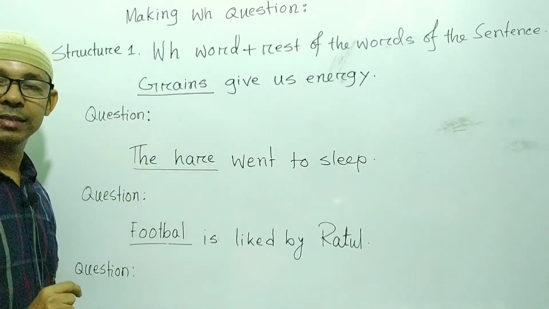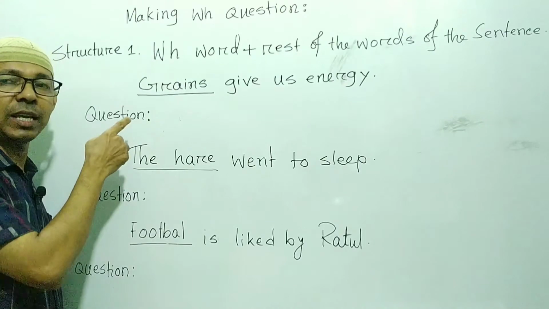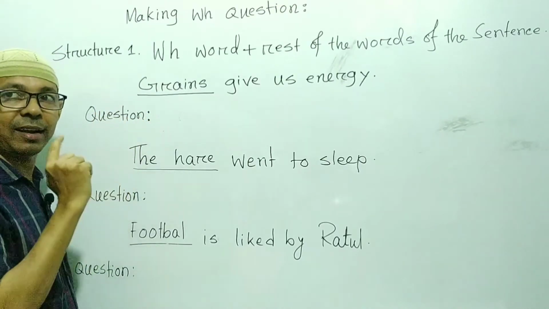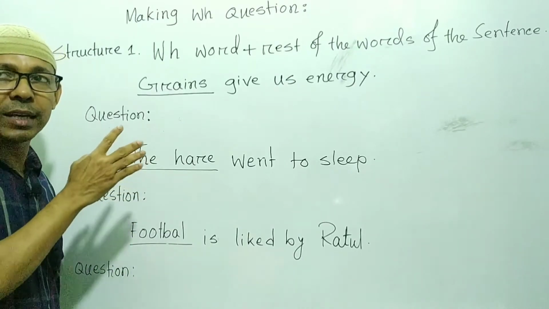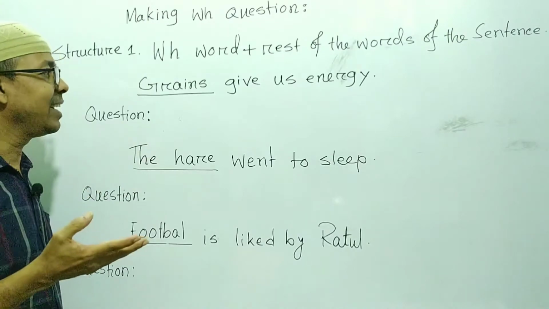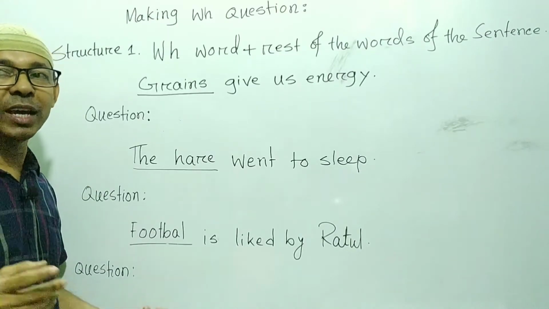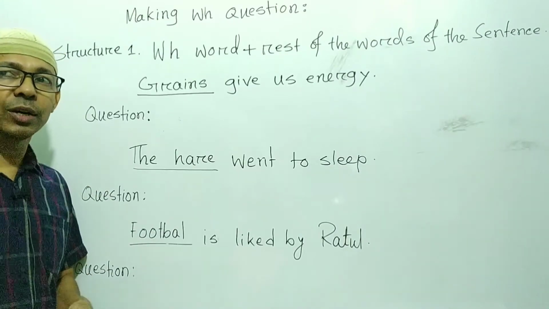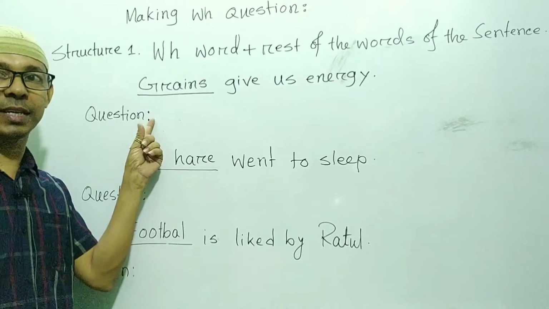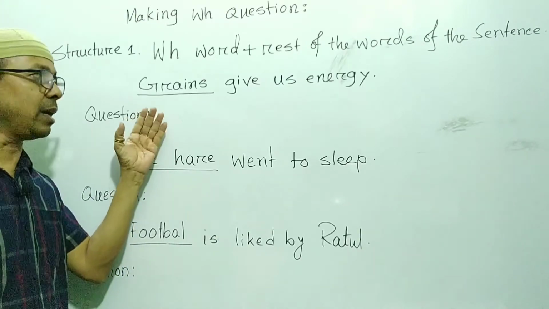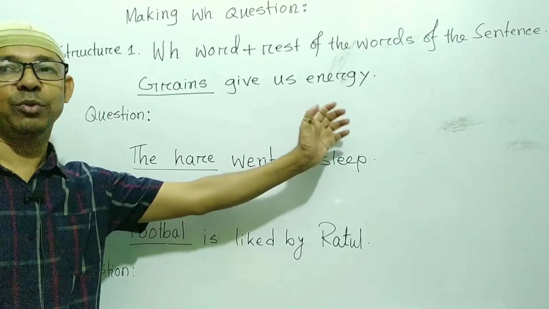Grains give us energy. So look at the underlined word at first. What can you see? Yes, grains is the underlined word. And what does the underlined word indicate? Yes, this indicates things. So WH word will be what. We know that if the WH word is used instead of the subject, then after writing the WH word, all the words of the sentence will be written after that, and a question mark should be given.